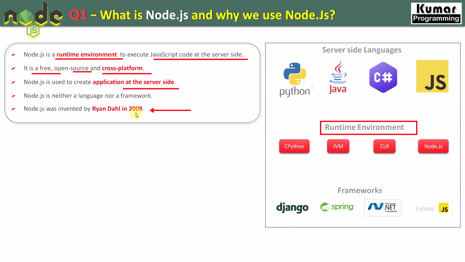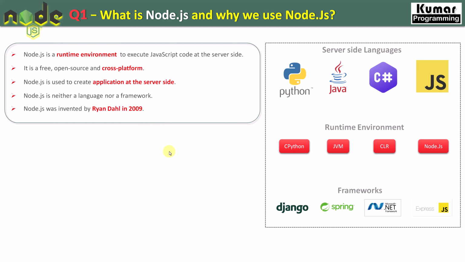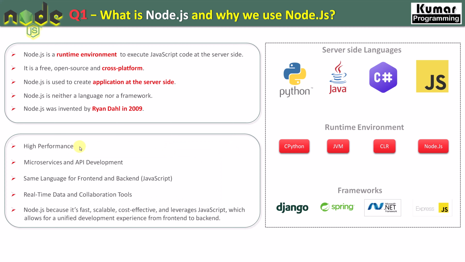Now let's see why we use Node.js. Whenever we are talking about performance, Node.js always comes into the picture. It is also used to create microservices and API development. And we can create a front-end application also in Node.js. I have created a complete project, a library management system, in Node.js by using the EJS template.